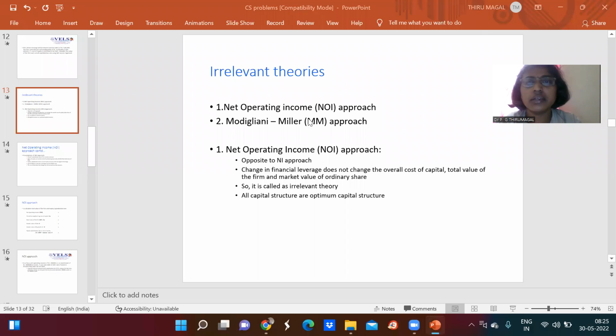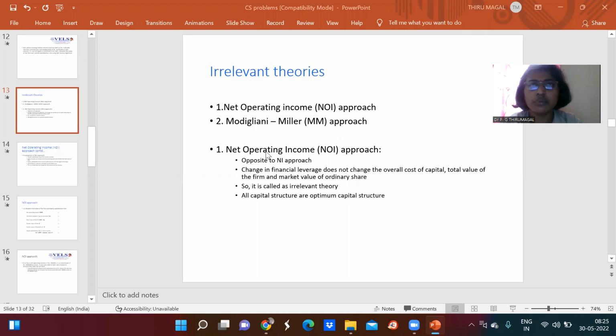So now we'll see about the irrelevant theory of capital structure. There are two types of irrelevant theories: the NOI approach as well as the Modigliani-Miller approach. That is, the net operating income approach as well as the Modigliani-Miller approach. So now we'll see about the net operating income approach.